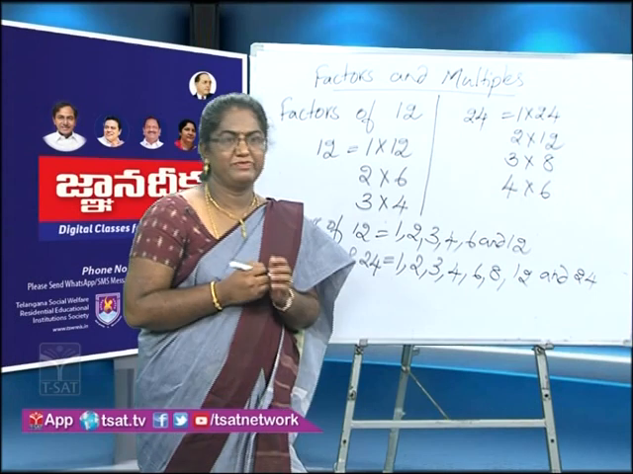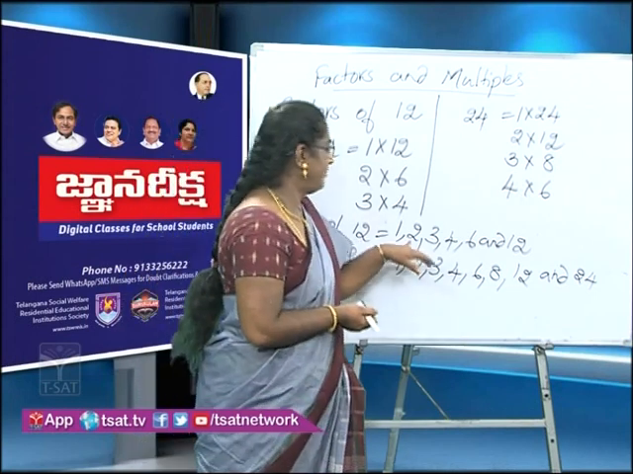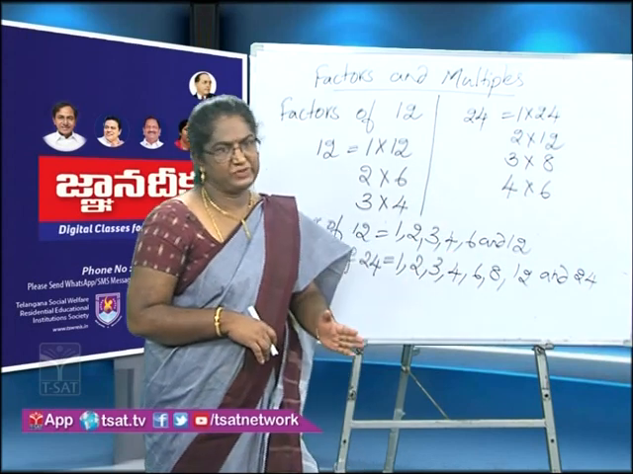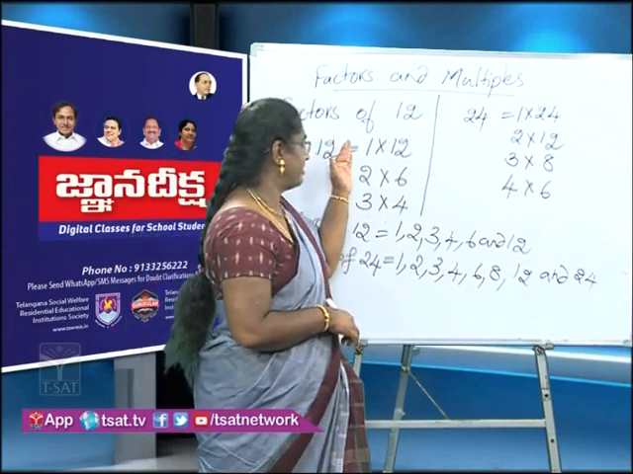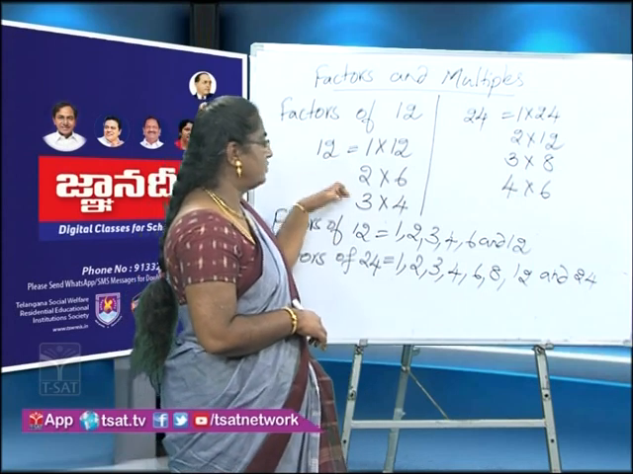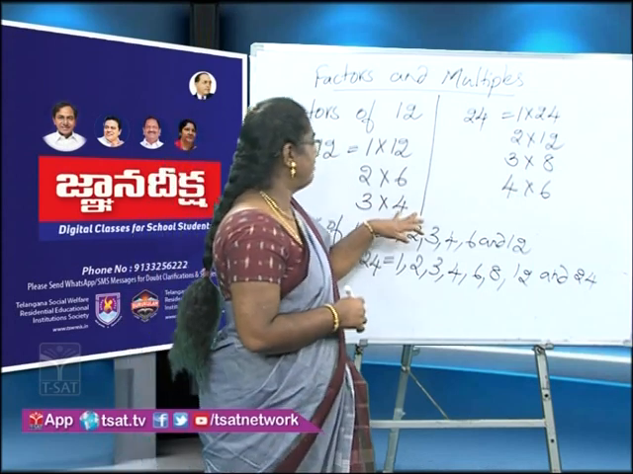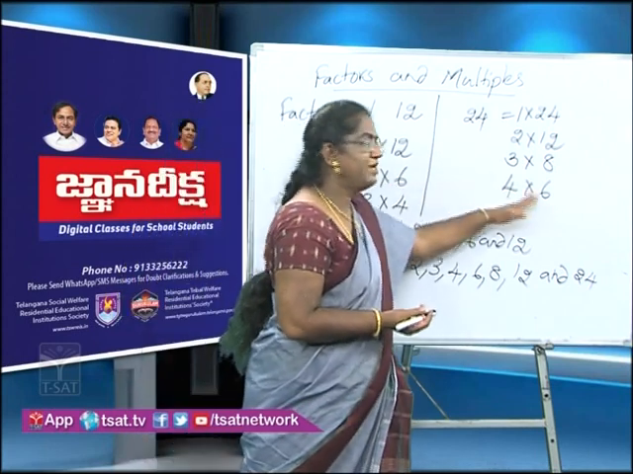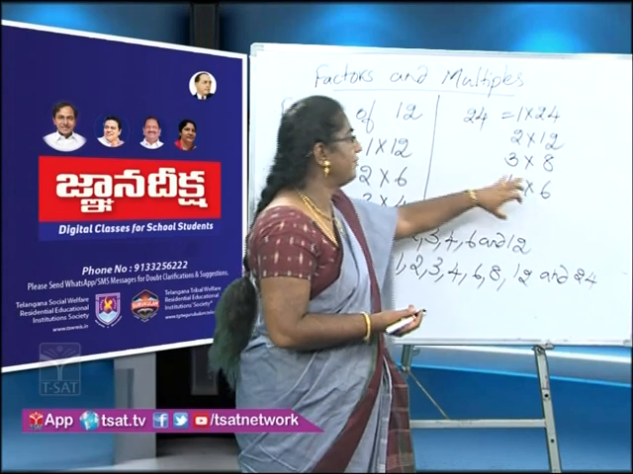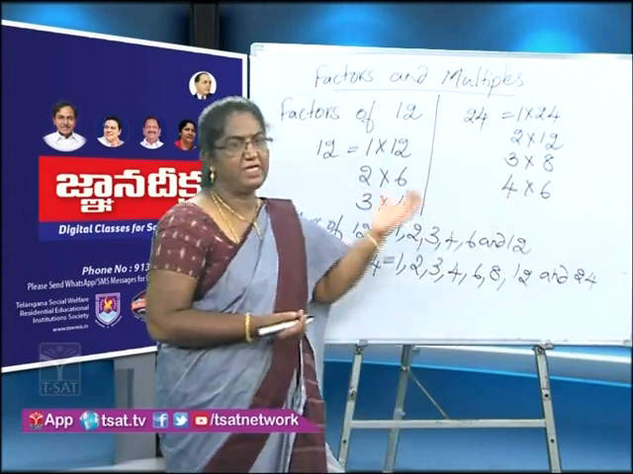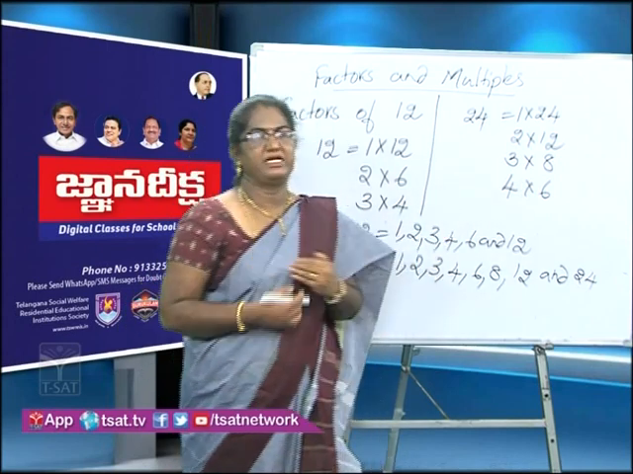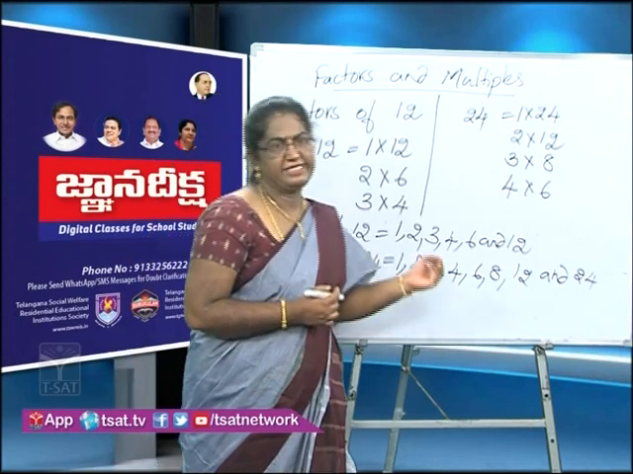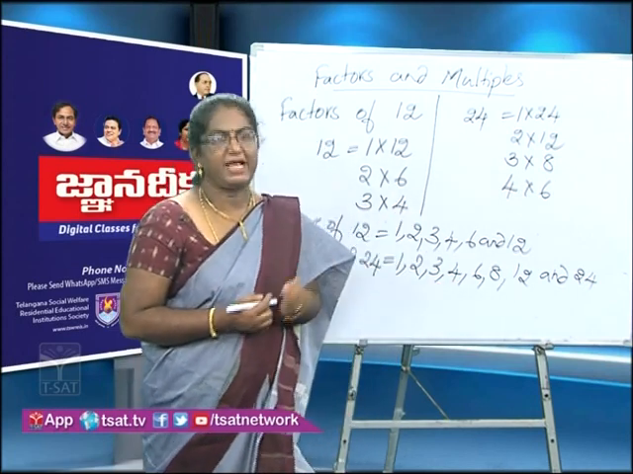If you observe these factors, some numbers are prime numbers and some are composite numbers. In the factors of 12, 2 and 3 are prime numbers, and 4, 6, 12 are composite numbers. In 24 also it is the same case. We have some composite numbers and some prime numbers. Here we have written the factors of 12 and the factors of 24. This process is called factorization.